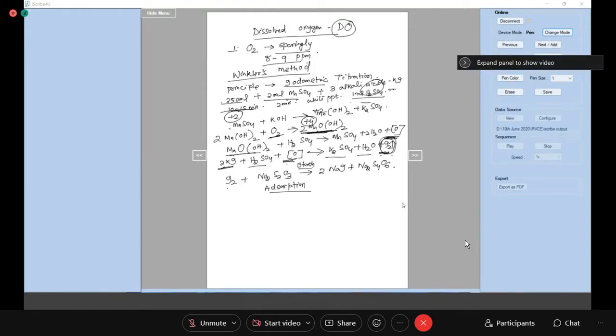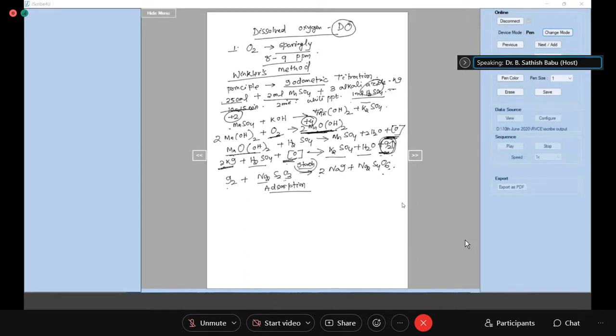Is it clear? Yes, ma'am. Okay. So now this liberated iodine, how much iodine is liberated, we want to know. How do we know? This liberated iodine is titrated with standard sodium thiosulfate. And using starch as the indicator, we get sodium iodide and sodium tetrathionate.